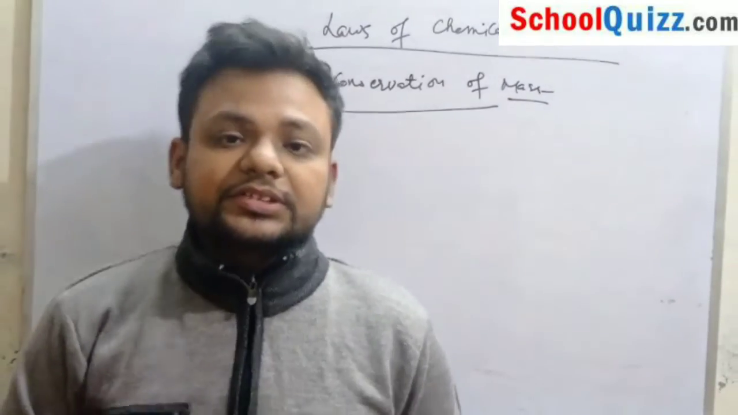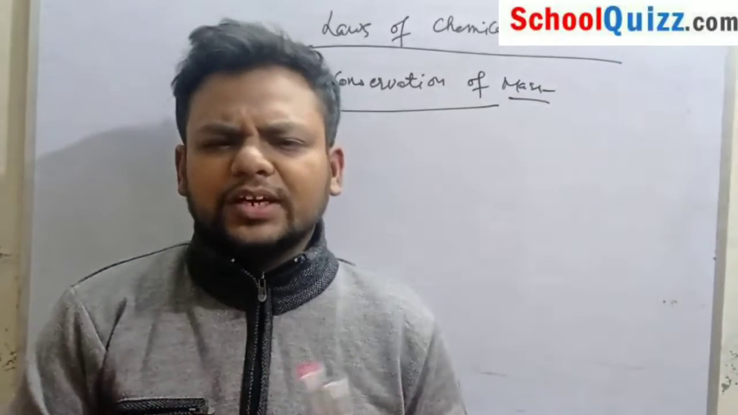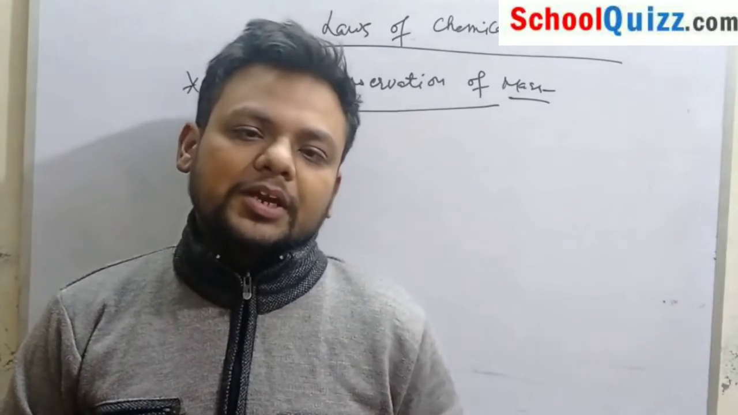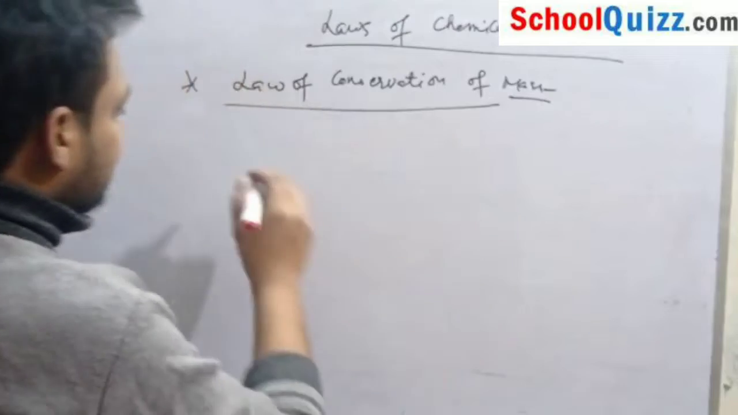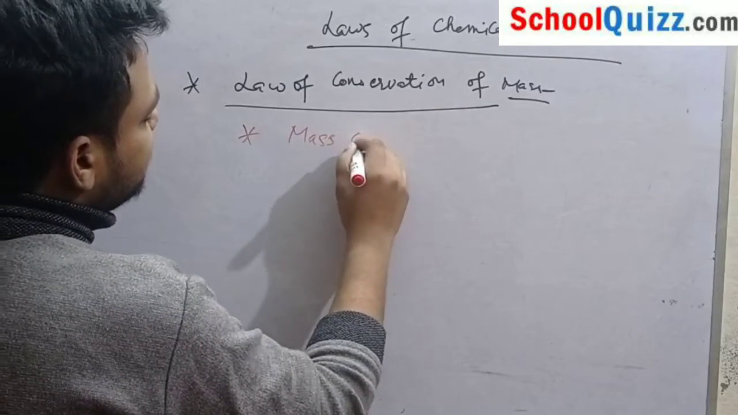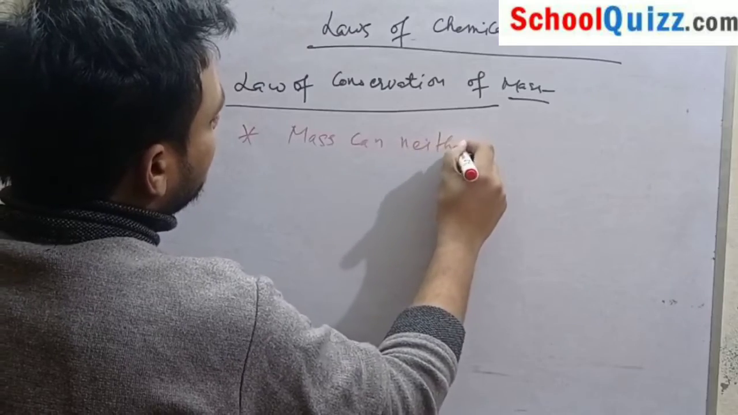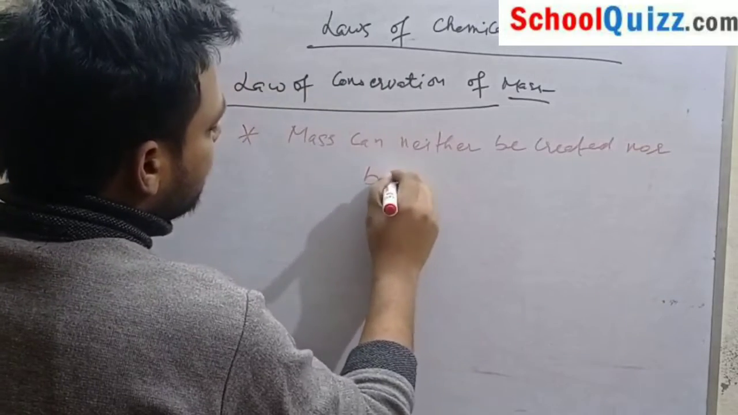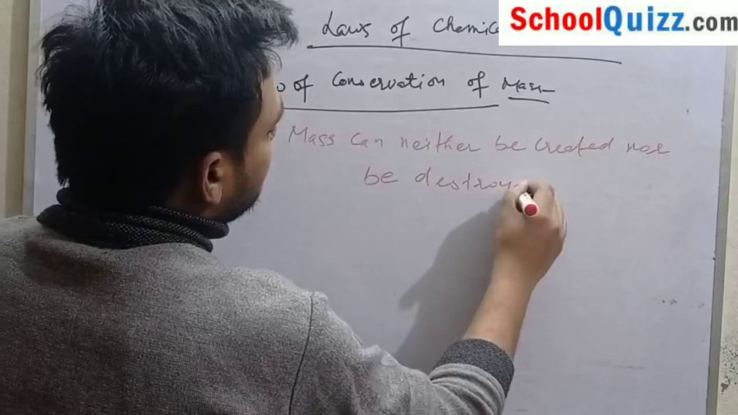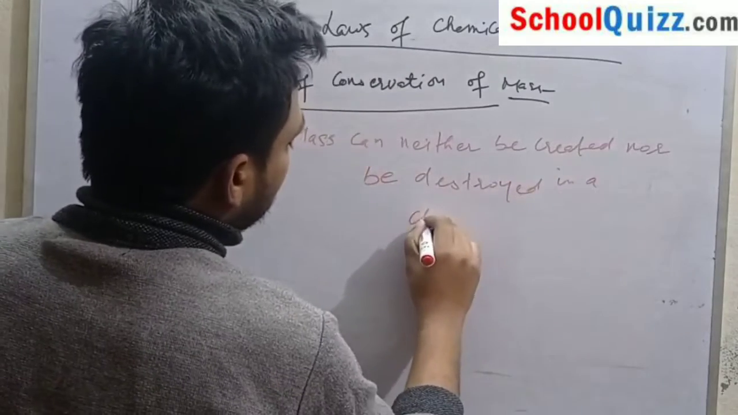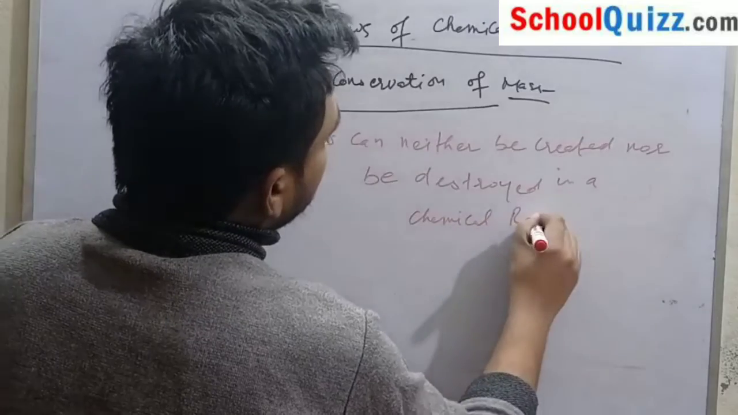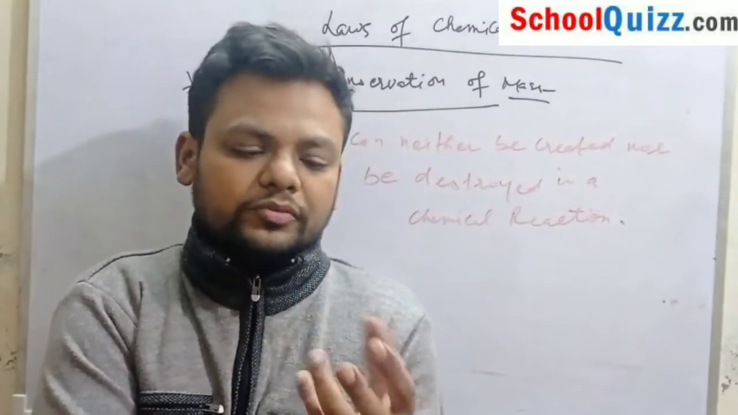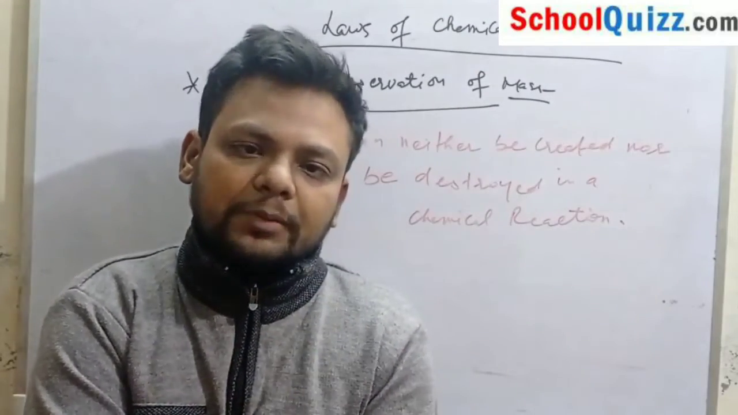As the term indicates, there is conservation of mass. Conservation of mass means mass will remain conserved. Mass can neither be created nor be destroyed in a chemical reaction.